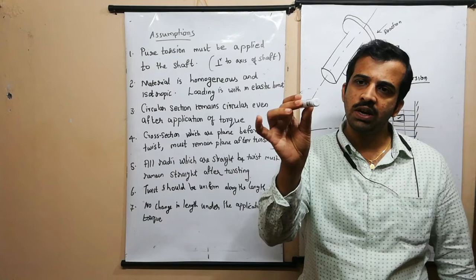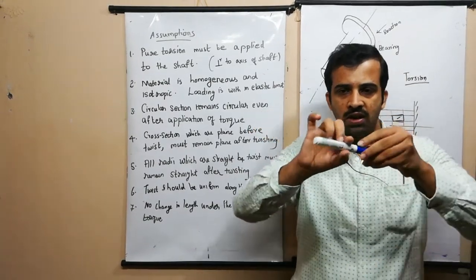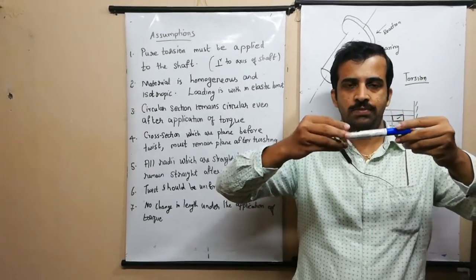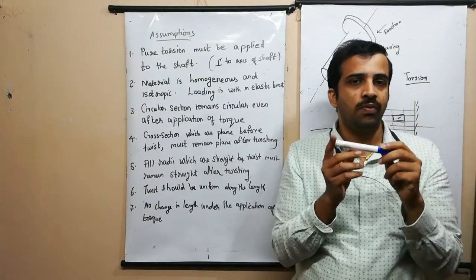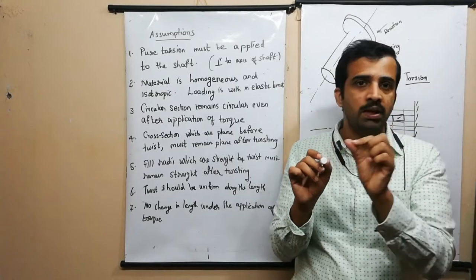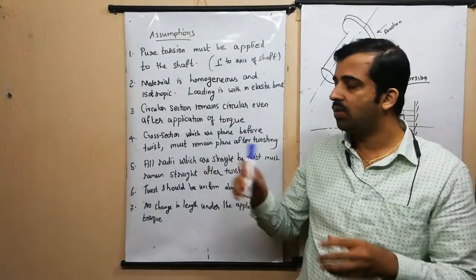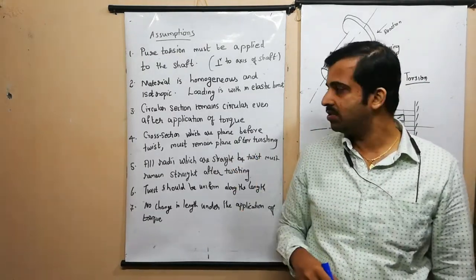So here we have a shaft which has a circular cross section. We can see the circular cross section. Now under the application of the torque, we know the material will rotate. While rotating, this circular cross section should not vary. If the circular cross section is varying, we can say warping of the cross section will occur. So we are neglecting the warping. The circular cross section should remain circular even after the application of the torque.